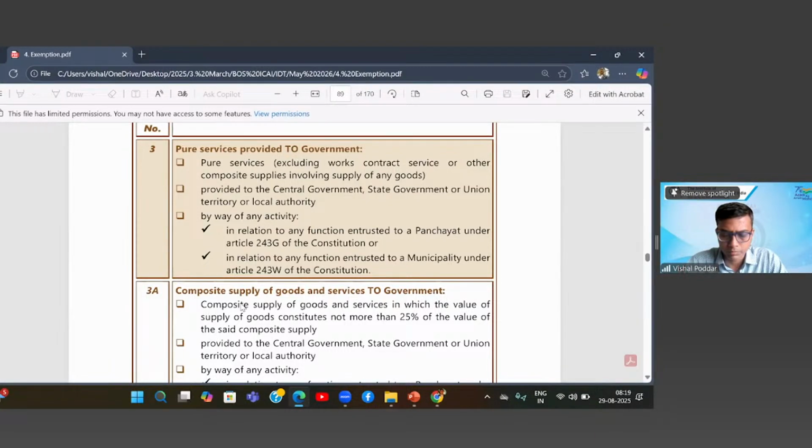Entry number 3, pure services provided to government. Pure services excluding works contract service or other composite supplies involving supply of any goods. Point number 2, provided to the central government, state government or union territory or local authority by way of an activity in relation to any function entrusted to a panchayat under Article 243G of the Constitution, or in relation to any function entrusted to a municipality under Article 243W of the Constitution. See, all point is 2 point only. My mistake, I put 2.